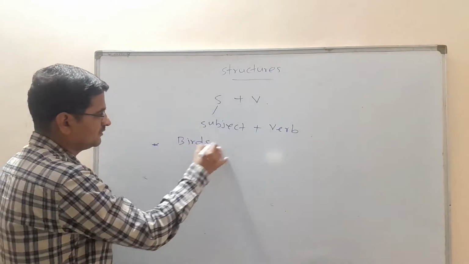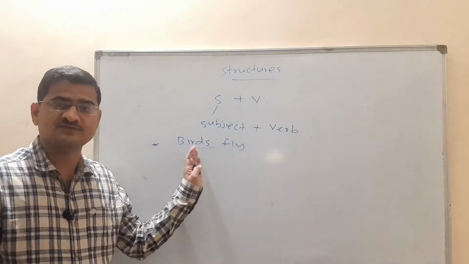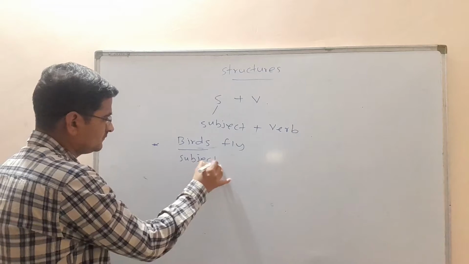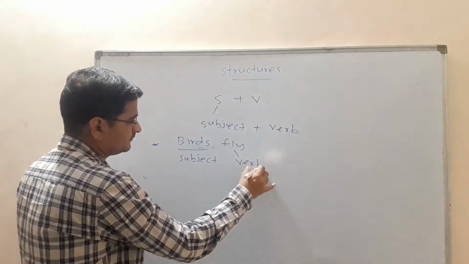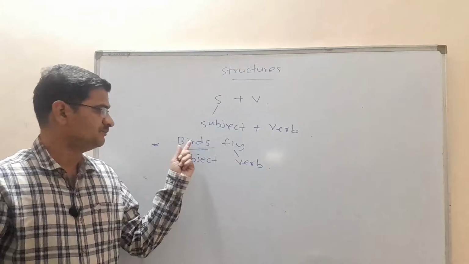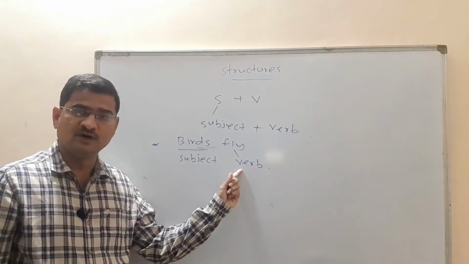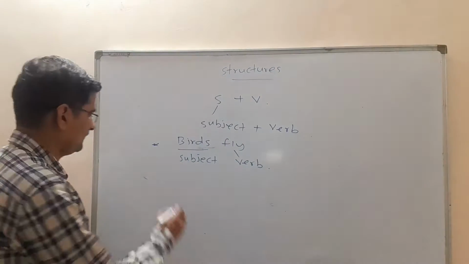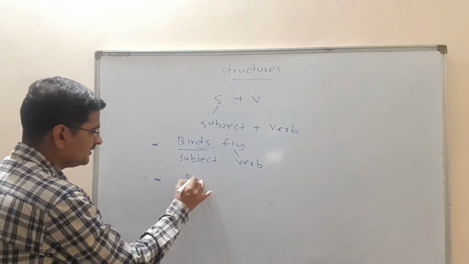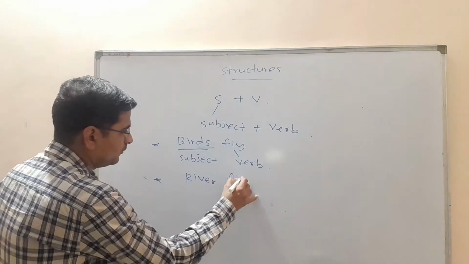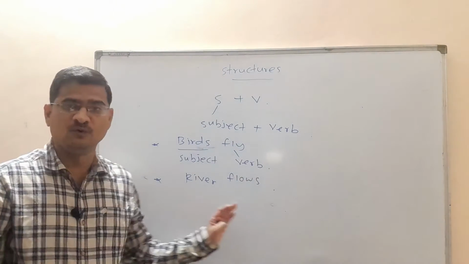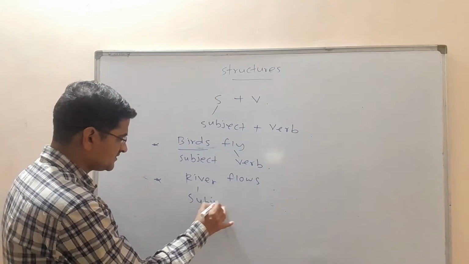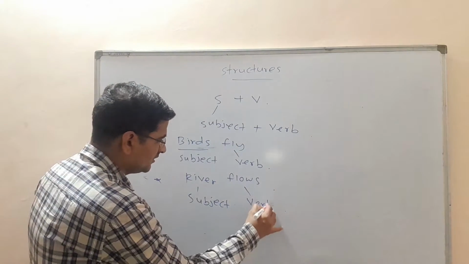Birds fly. Birds fly. So here birds is the subject, fly is the verb. Birds fly. Birds is the subject, fly is the verb. So here the structure is subject plus verb. River flows. River flows. Here river is the subject. River is the subject, flows is the verb.